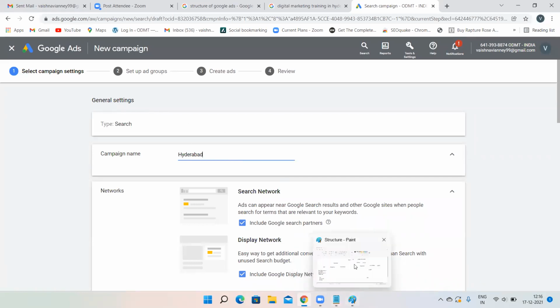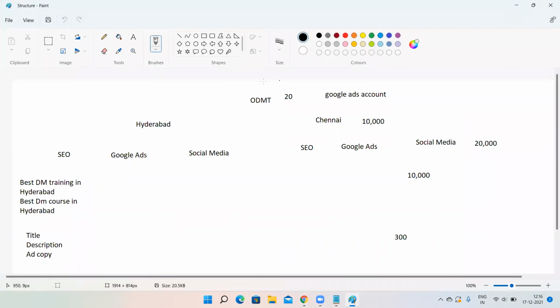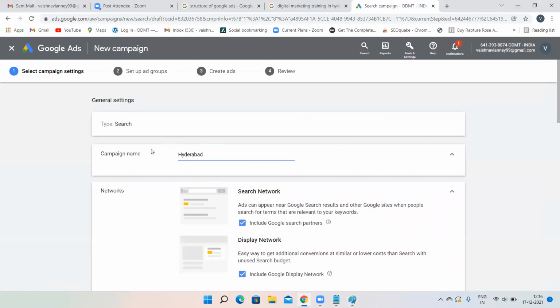Yesterday we have done this, right? ODMT account I have created. I'm creating my Hyderabad campaign now. Just by writing Hyderabad over here, that does not mean that you're targeting Hyderabad. This is just a name. You can give your name, anybody else's name over here. This does not mean you're targeting Hyderabad directly. Afterwards, you have to target. This is just a campaign name.